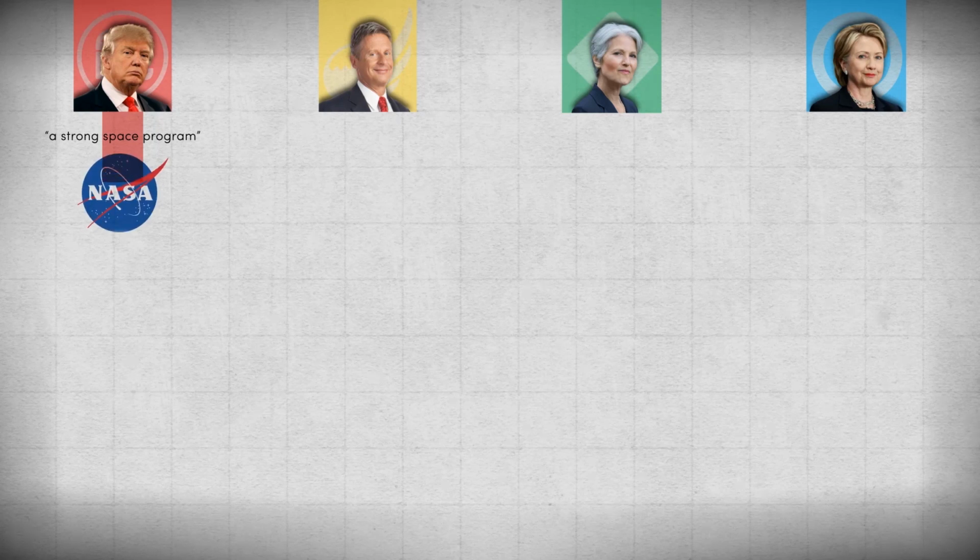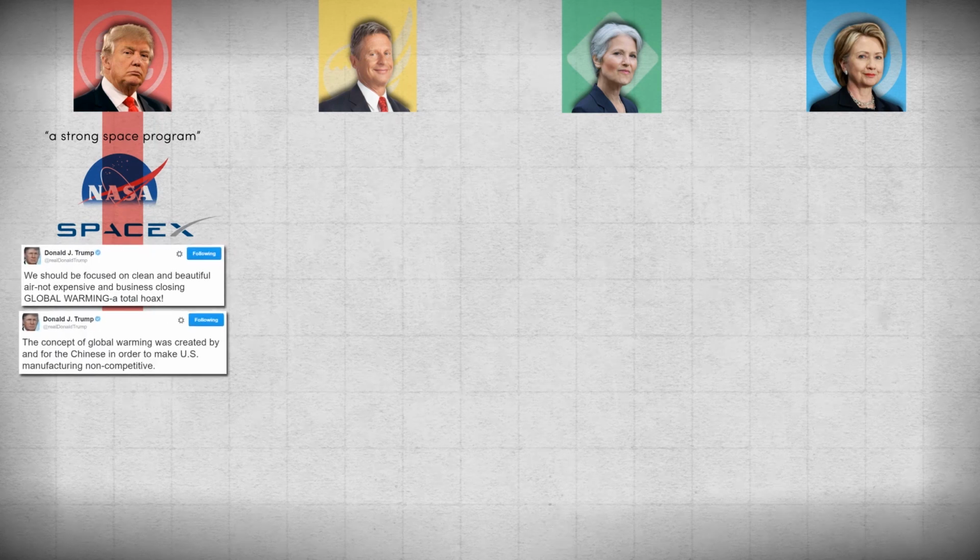Science. Trump says he wants a strong space program, but has expressed concern over the low Earth orbit operations of NASA, which include Earth monitoring and climate change research, and has said that he's enthusiastic about space exploration being taken over by private companies. Trump has also said that NASA isn't a funding priority, suggesting that a portion of NASA's budget would be diverted to infrastructure spending. Trump has called climate change a hoax and a Chinese deception.